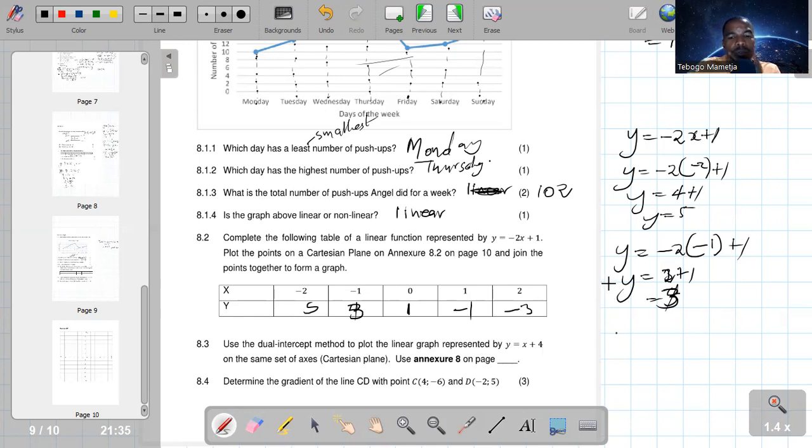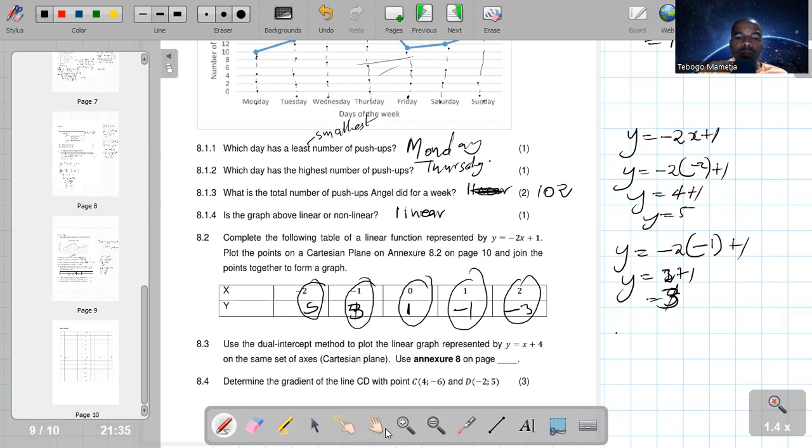So they say we must plot the points on the Cartesian plane. So this is going to be the first point, which is negative 2 and 5. The second point, which is negative 1 and 3. The third point, the fourth point, and the fifth point.